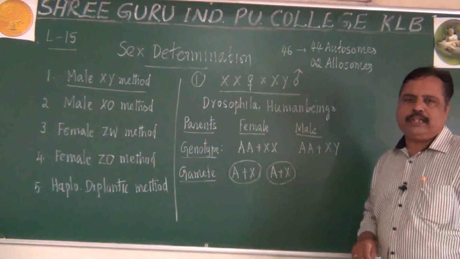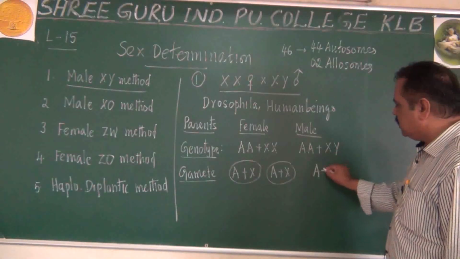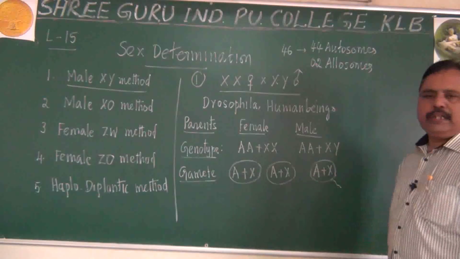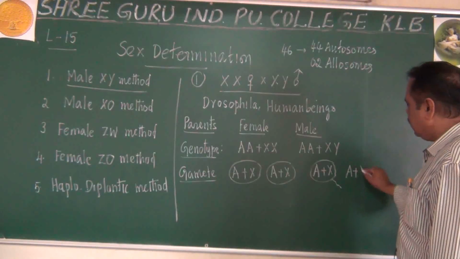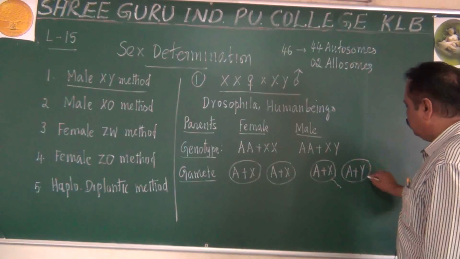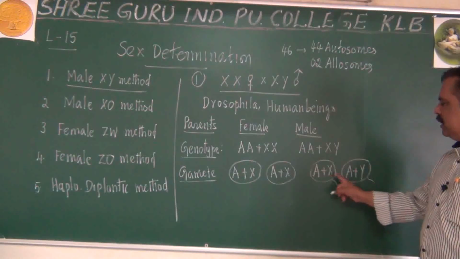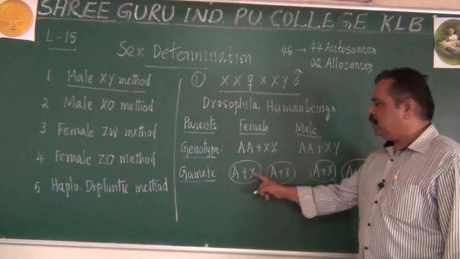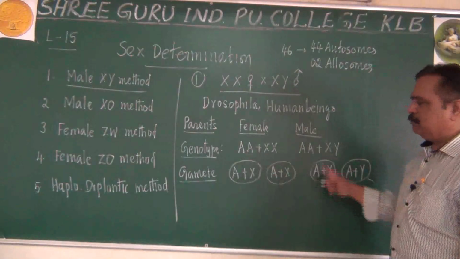What about the male? A plus X will be one of the sperms produced by the male. A plus Y will be another type of sperm produced by the male. Sperms will be A plus X and A plus Y. Eggs will be A plus X and A plus X. What do you infer from this condition?